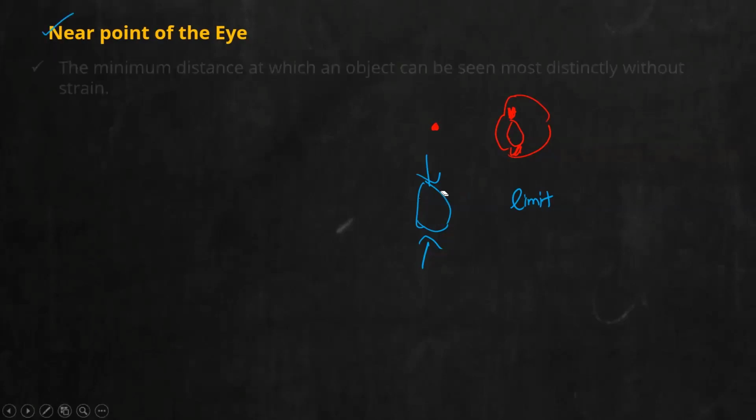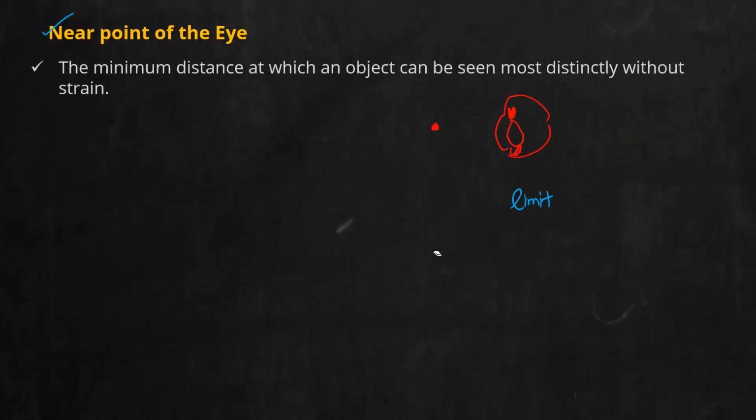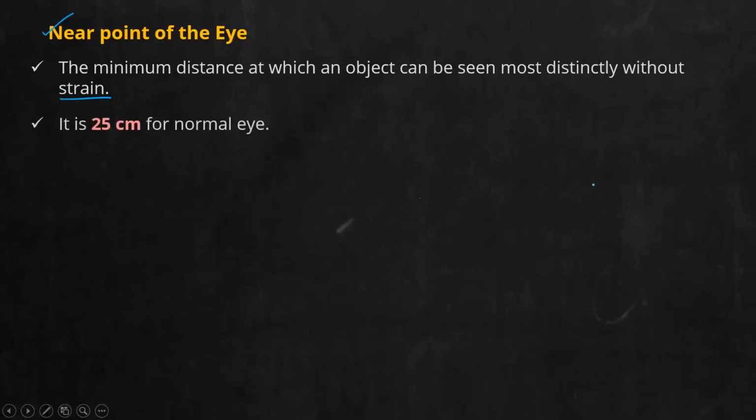So the definition of near point is very simple. It is the minimal distance at which you might be able to see objects clearly. And the last point is again important: without any strain. So near point is the minimum distance at which you might be able to see an object without any strain. And for a normal eye, it is almost about 25 centimeters. Near point for a normal eye is about 25 centimeters.